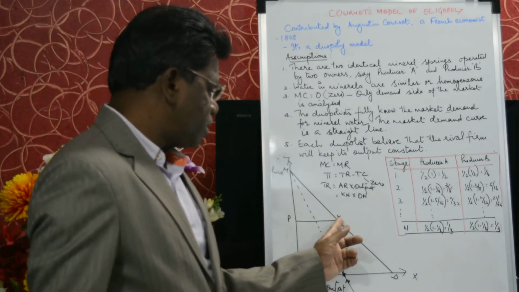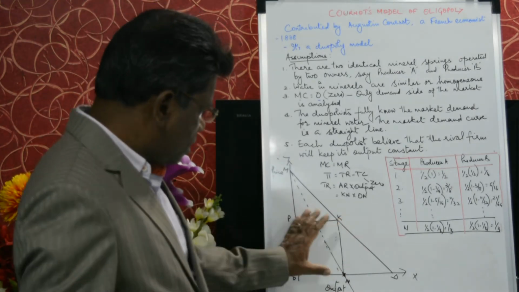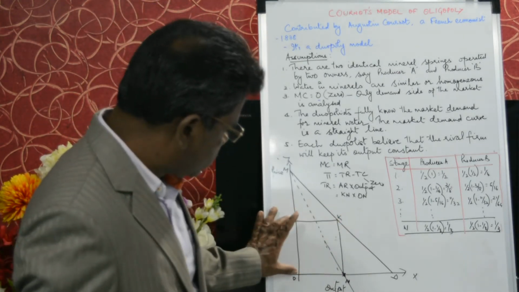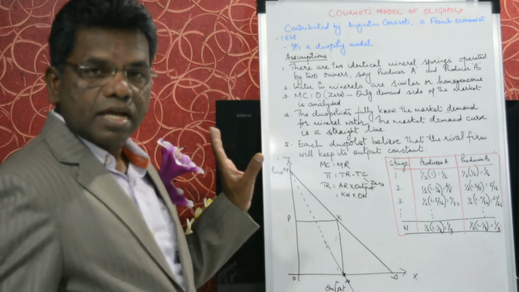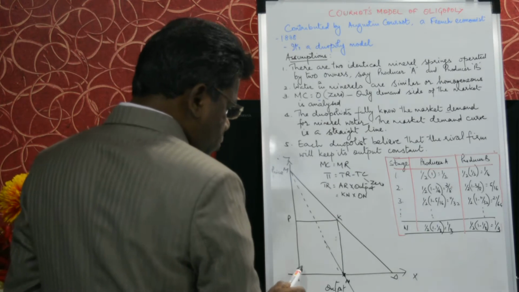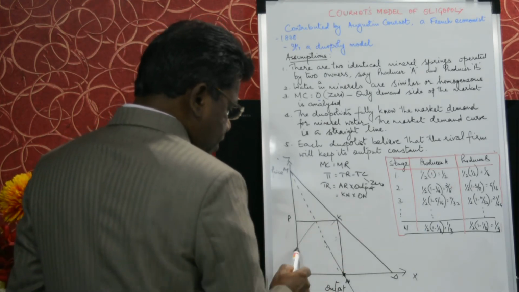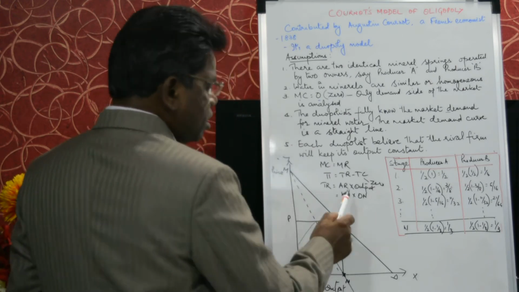Now, some of you have doubt, why did I draw this line? The line I draw here just to mention this Kn is equal to OP. That's it. Now, this is a rectangle. The total revenue is equal to ON into Kn or Kn into ON. This entire area is the total revenue.